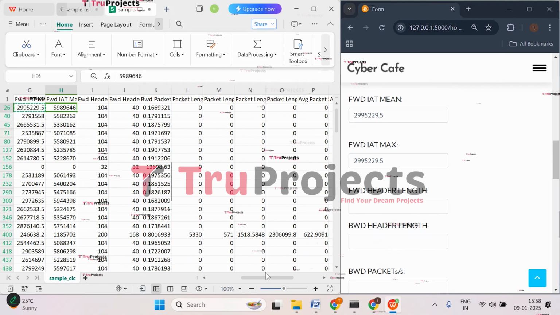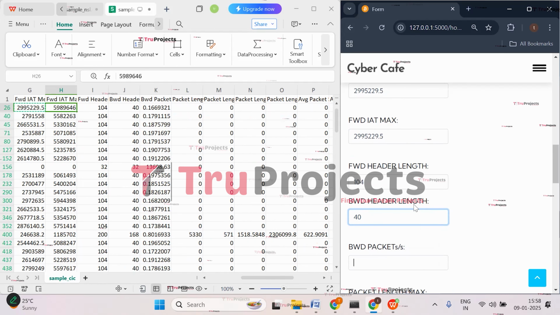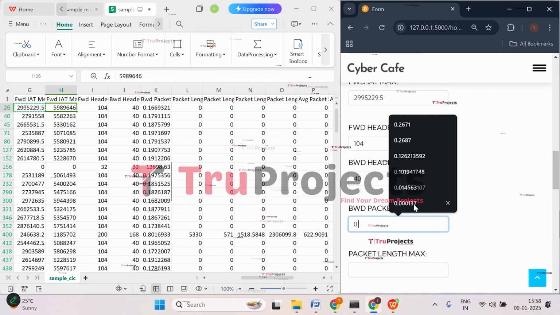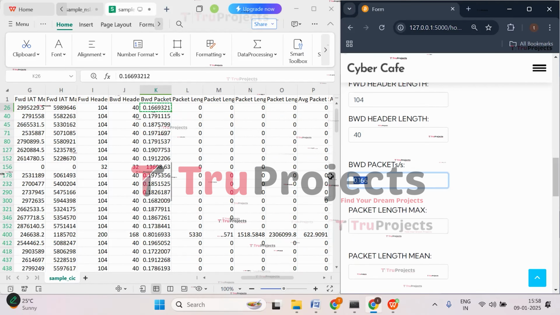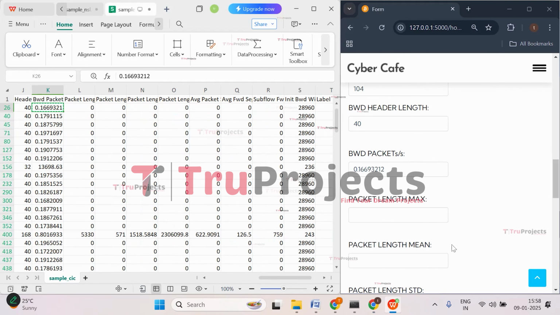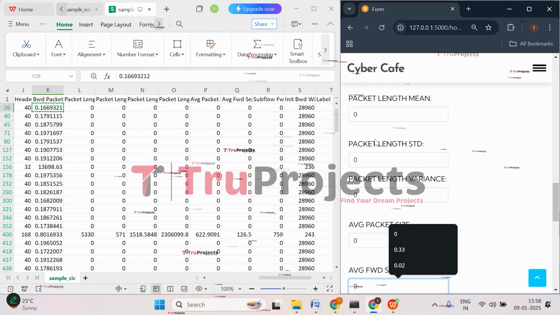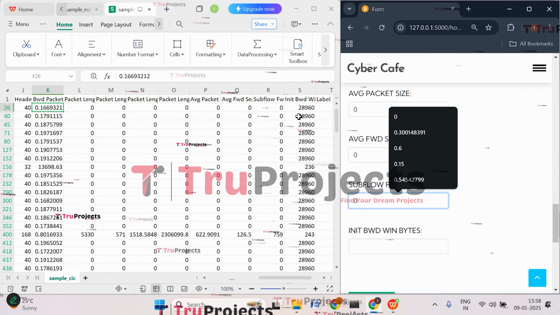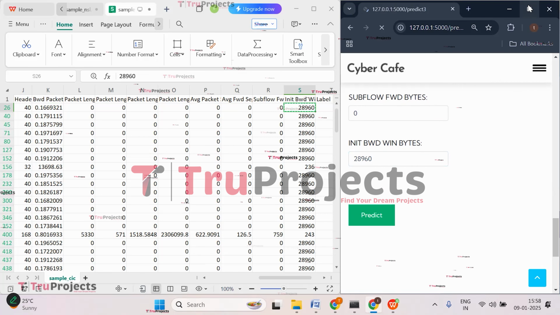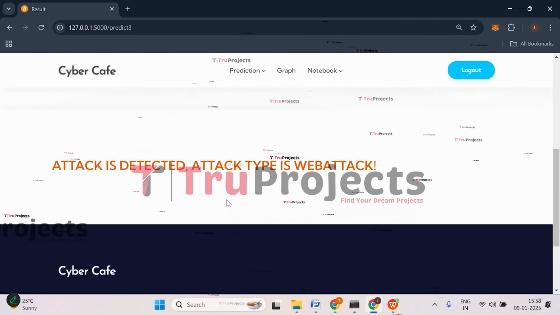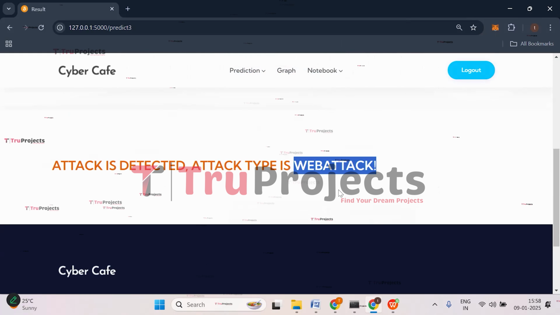Then forward header length, that is 104. Backward header length is 40. Backward packets is 0.166. Let's copy it and paste it. The next values are 0 up to the last second one. So let's give zeros. And the last one is initial bytes. So paste it. Now click on predict. So here we got the prediction that attack is detected and that attack type is web attack. So your web attack has been detected. So this is how you need to execute.